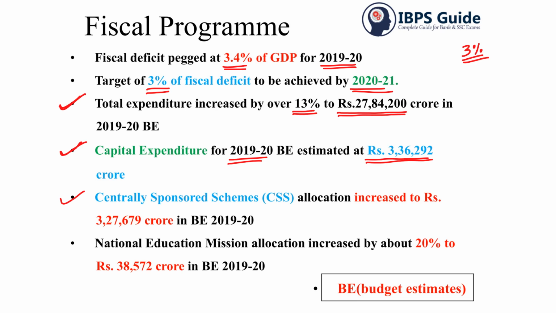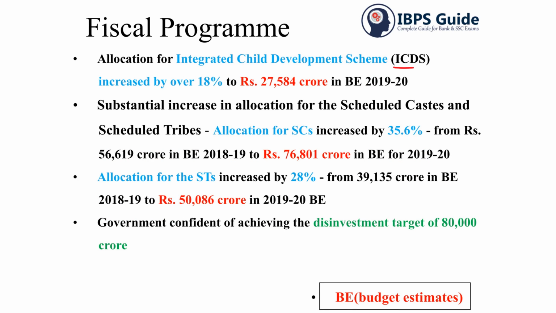The centrally sponsored schemes allotment is increased to 3,27,679 crore, and the National Education Mission allocation is increased by 20%, to 38,572 crore for 2019-20.